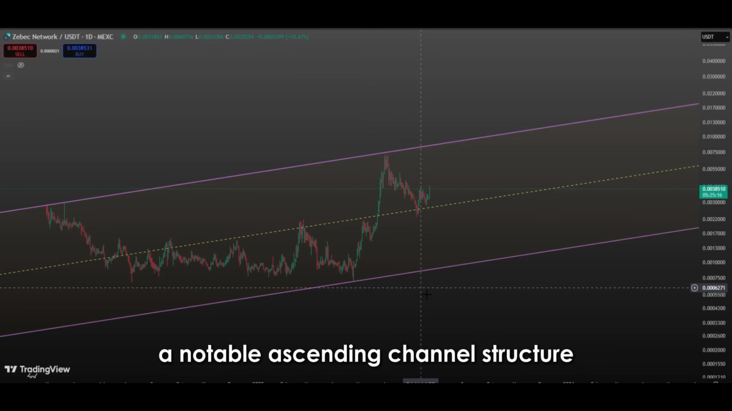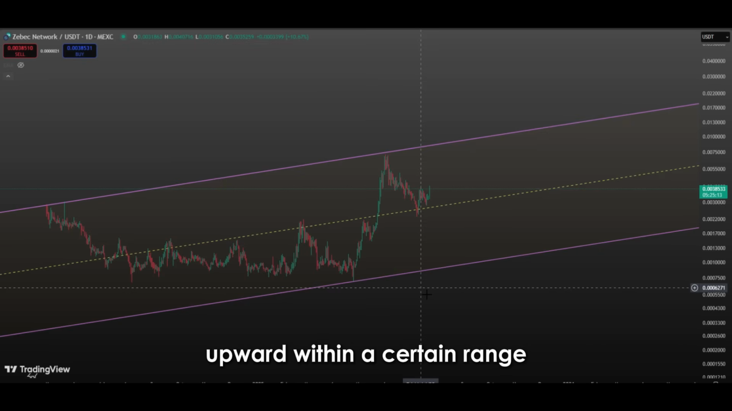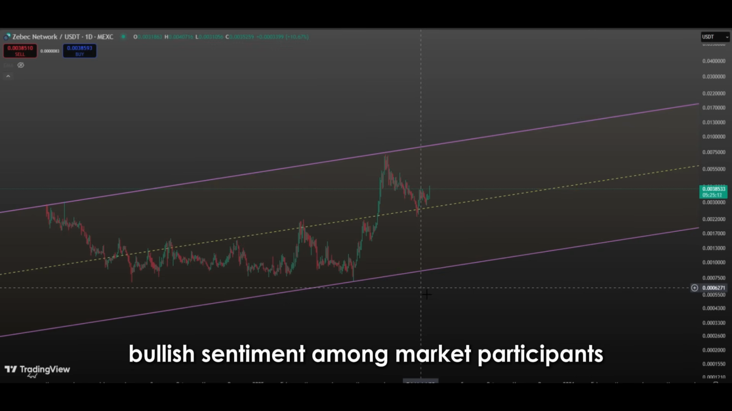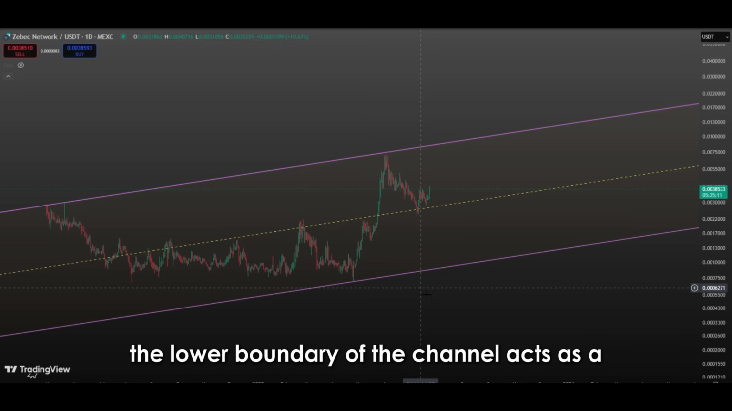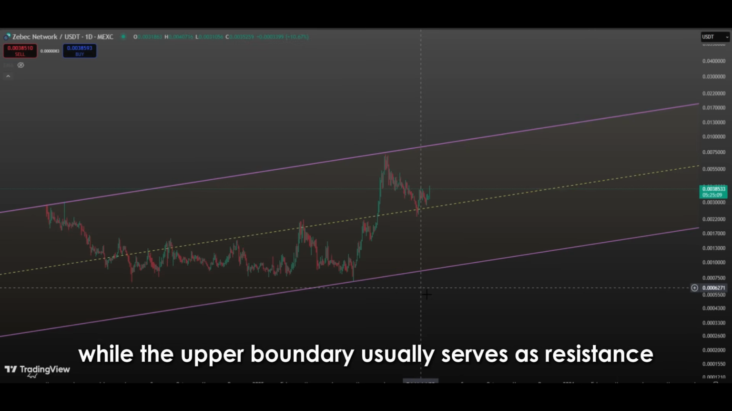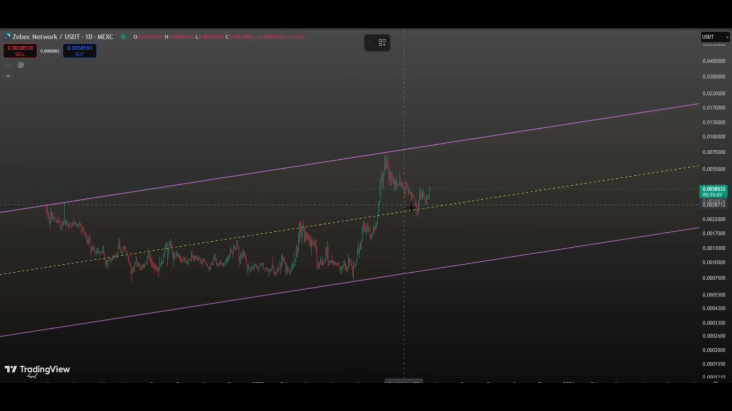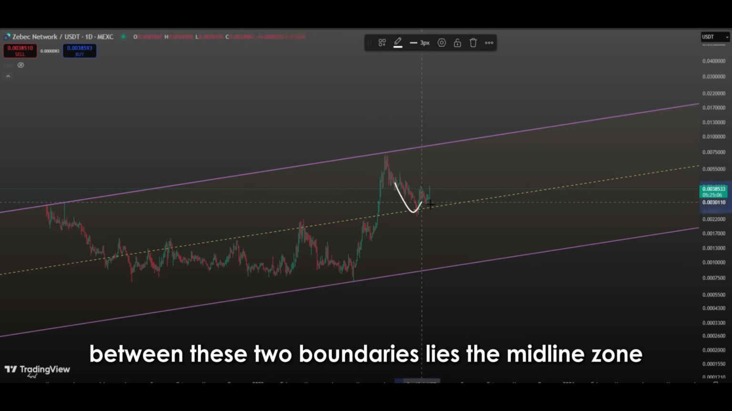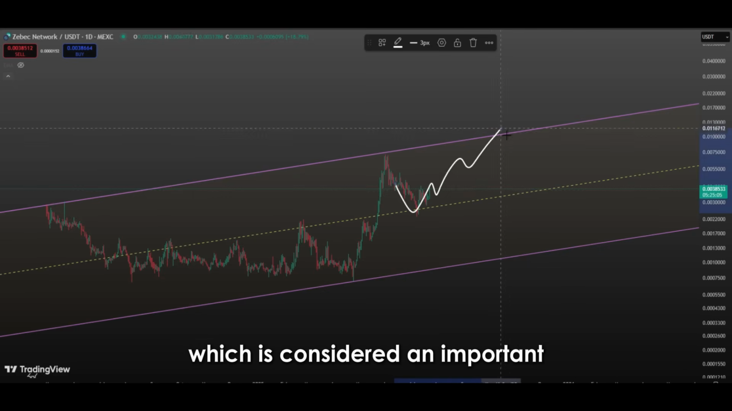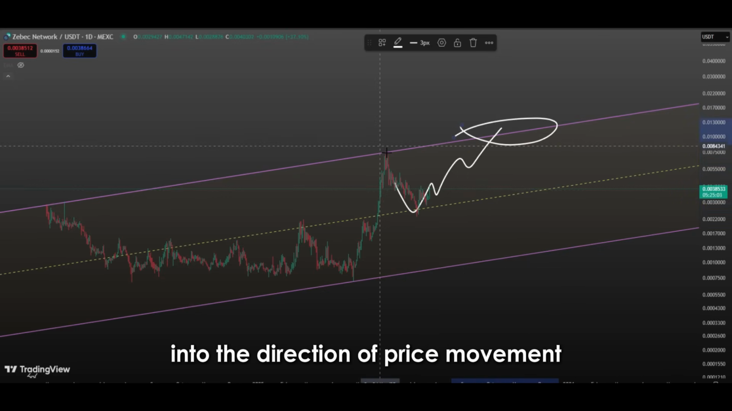A notable ascending channel structure can be observed on the chart. This structure shows that the price is moving upward within a certain range, indicating a generally bullish sentiment among market participants. The lower boundary of the channel acts as a support level during pullbacks, while the upper boundary usually serves as resistance, often leading to selling pressure when tested. Between these two boundaries lies the midline zone, which is considered an important dynamic level that can offer insights into the direction of price movement.